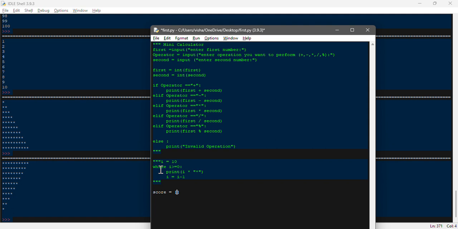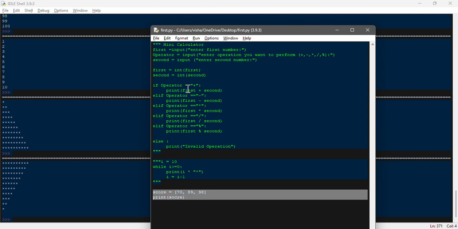You have English score as 70, comma, then mathematics 89, then geography 98. Then we are printing this: print, and in brackets score, then saving.